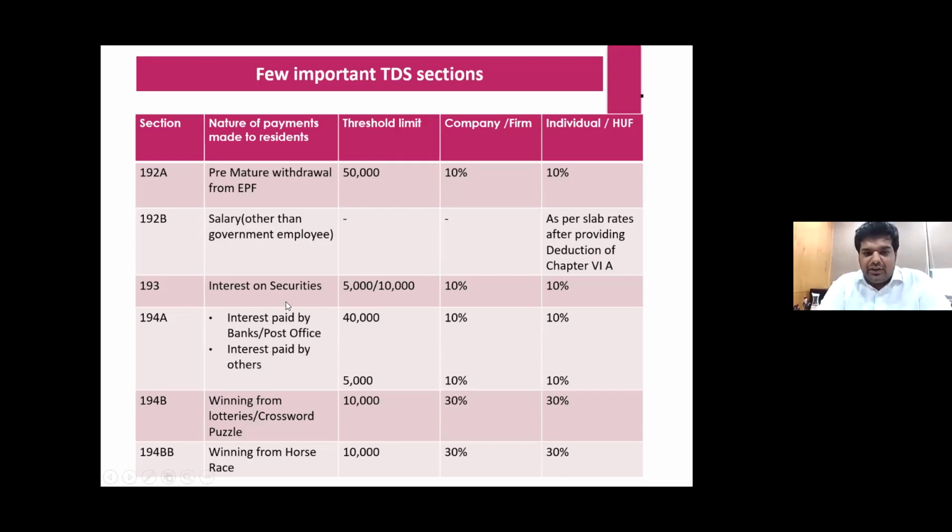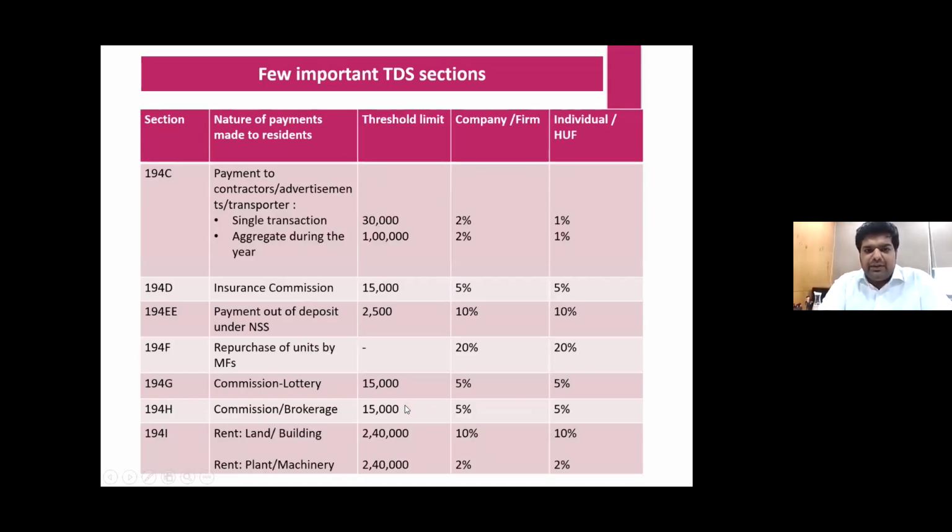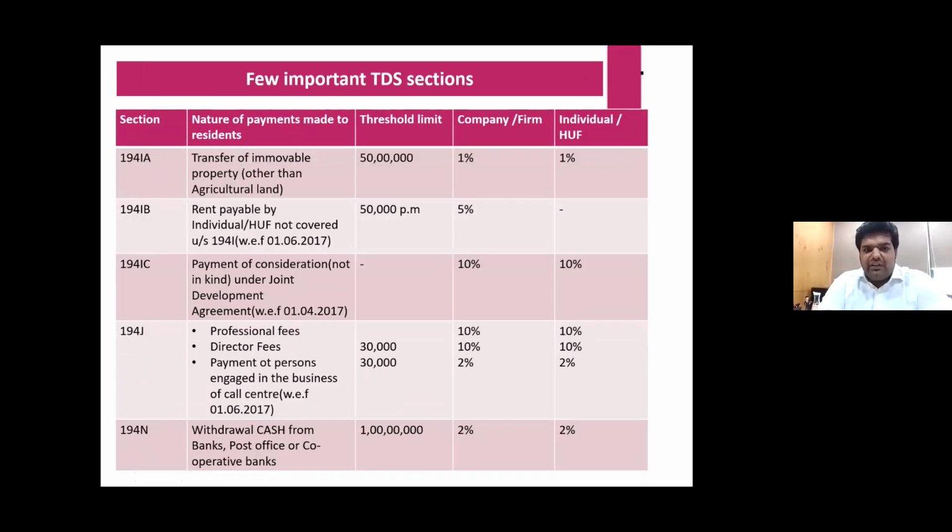194A, TDS on interest paid by banks and post office: you can see the limit is 40,000, 10% TDS, and on interest paid by others, the limit is 5,000. For lotteries, the limit is 10,000. Now coming to the important ones, payment to contractor. We see single transaction 30,000, 2% is the rate for company, individual 1%. Here, the important point is regarding 194I, which is relevant to most of us: 2,40,000, 10% and 2%. We all know about the rates.